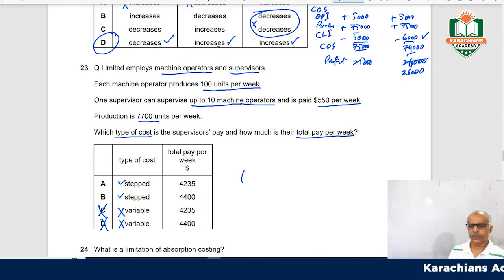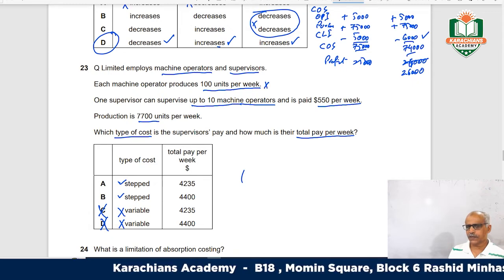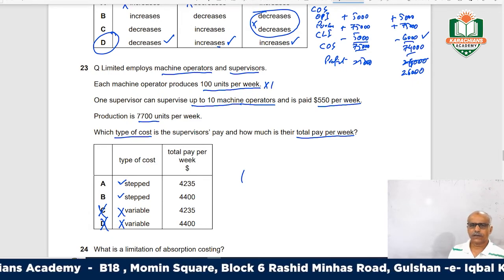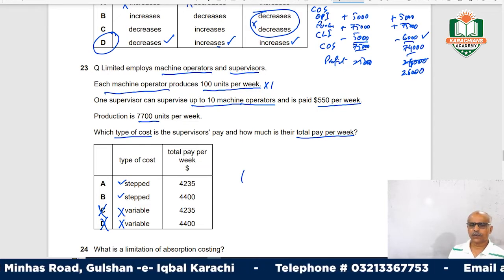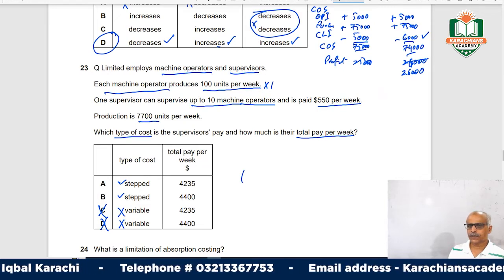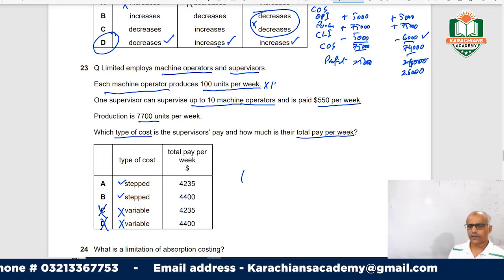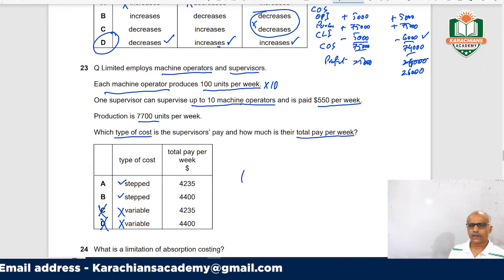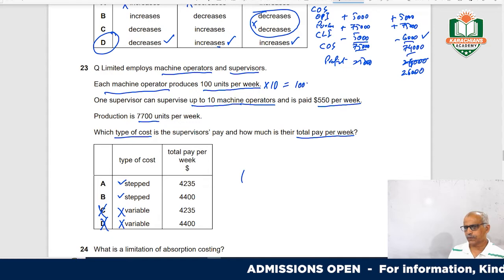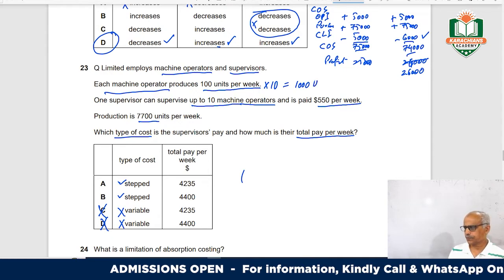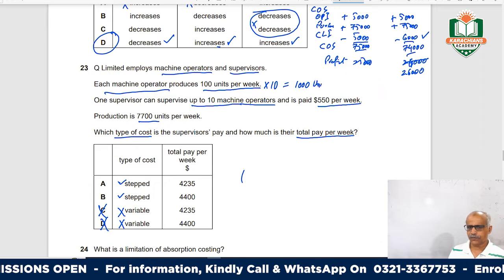Each machine operator can produce 100 units per week, and there are 10 operators whom a supervisor can control. So 10 operators means how many units will be produced? 1,000 units.